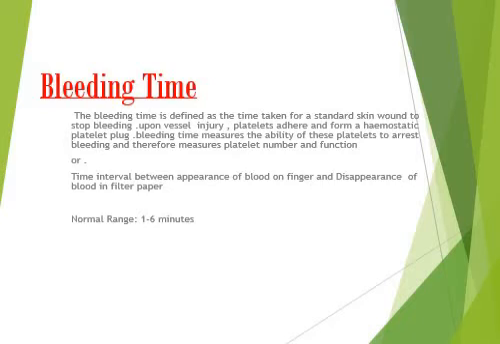So bleeding time is considered a measure of the effects of the platelets, either in the form of their number or in the form of their function. As far as the procedure of bleeding time is concerned, it is basically the time interval between the appearance of the blood on the finger and the disappearance of the blood on the filter paper, and its normal range is about 1 to 6 minutes.